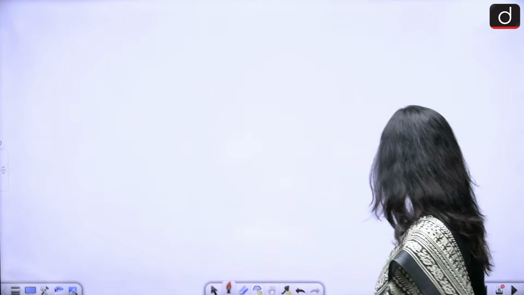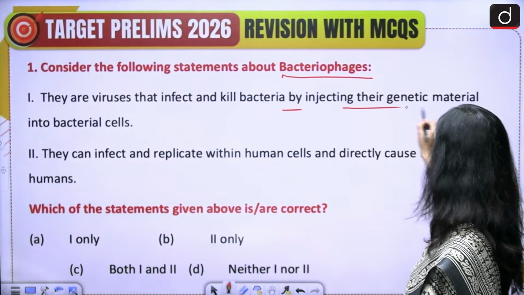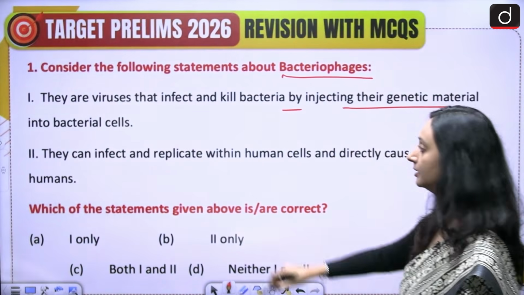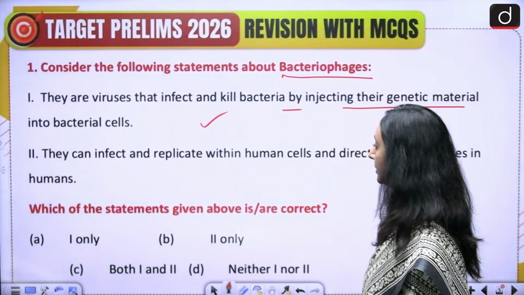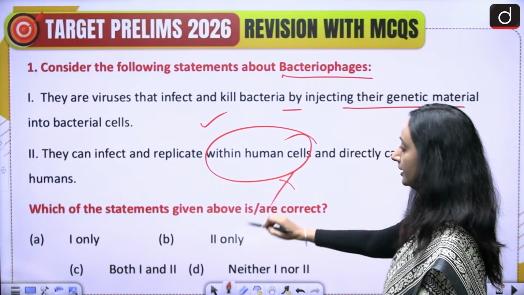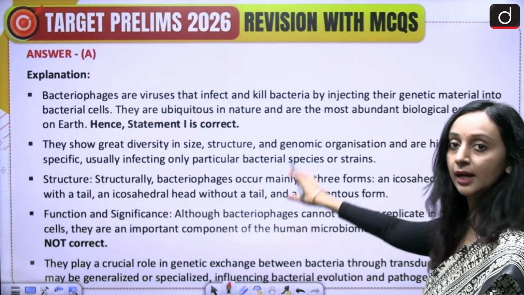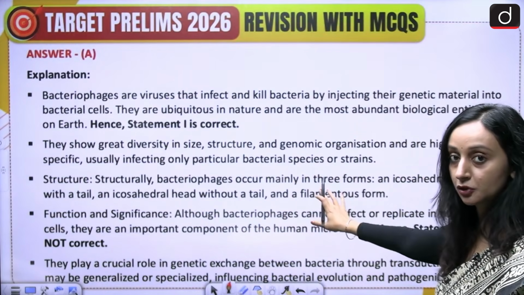So if we look at the statements again, they are viruses that infect and kill bacteria by injecting their genetic material into bacterial cells. Correct. They can infect and replicate within human cells and directly cause diseases in humans. Incorrect. So the correct answer will be option A. And you can look at this explanation. Please take a screenshot.